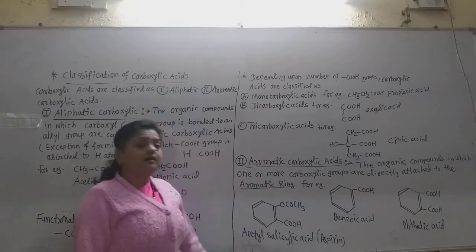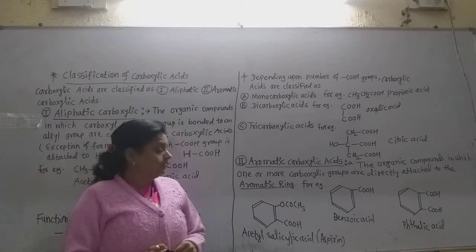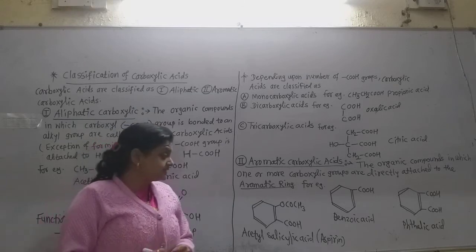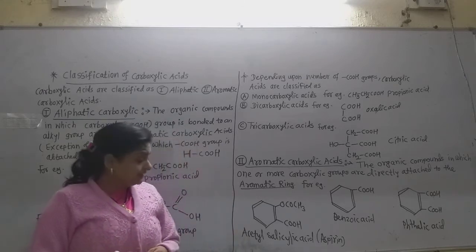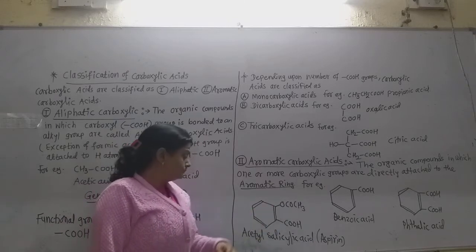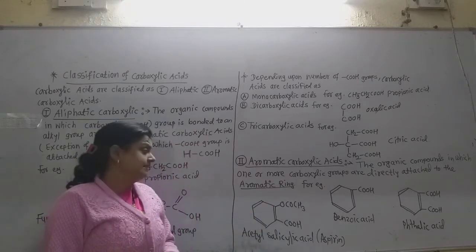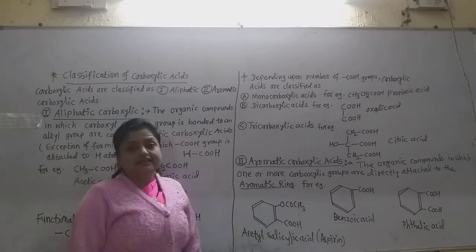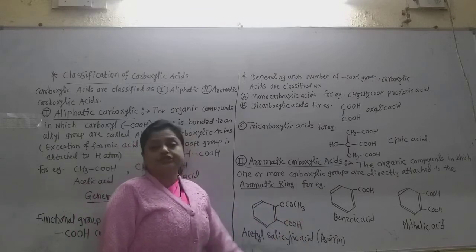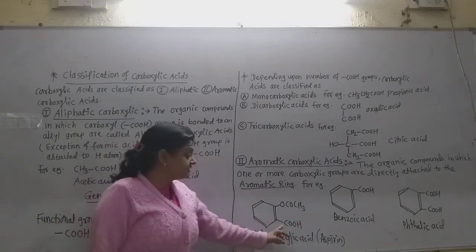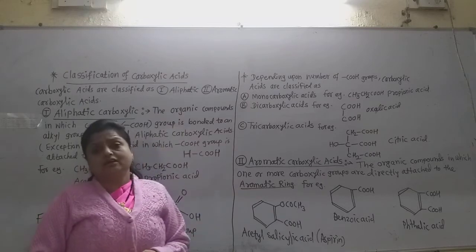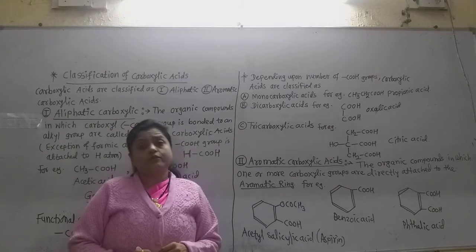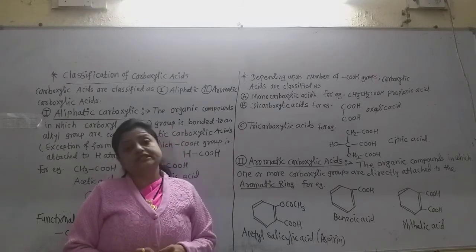And again the very important drug in pharmaceuticals is aspirin. Aspirin is nothing but ortho-acetylbenzoic acid. So it is commonly called acetyl salicylic acid. Here the OCOCH3 group is attached to the ortho position of the COOH group. Now these are some organic acids. This is the classification of carboxylic acids. There are so many uses of these carboxylic acids.